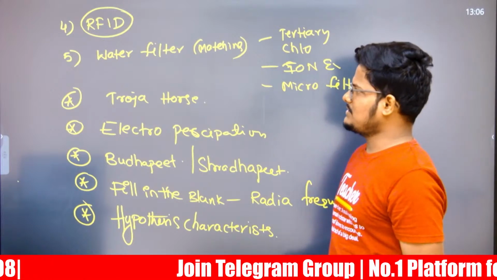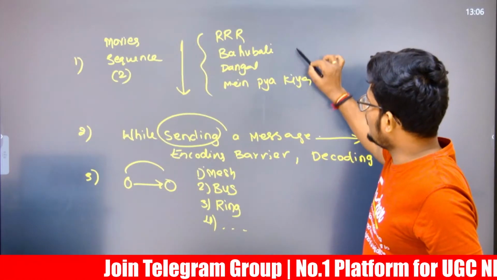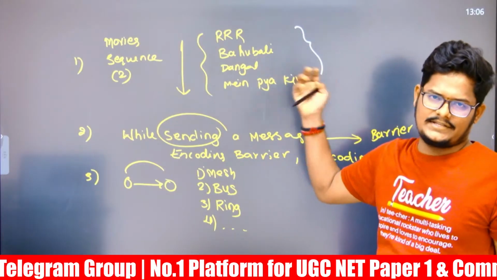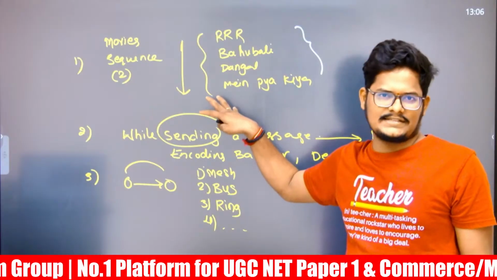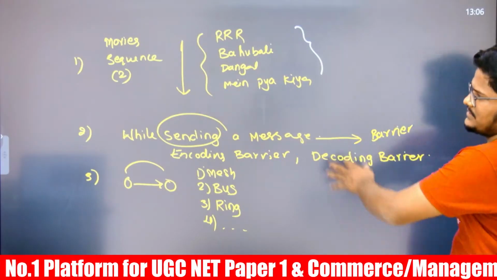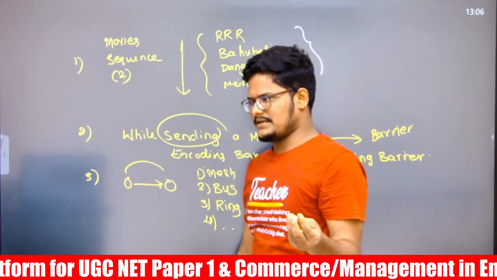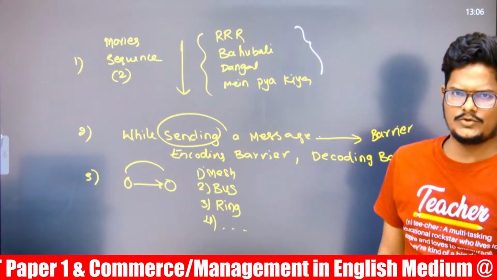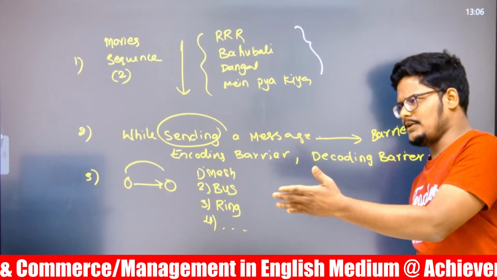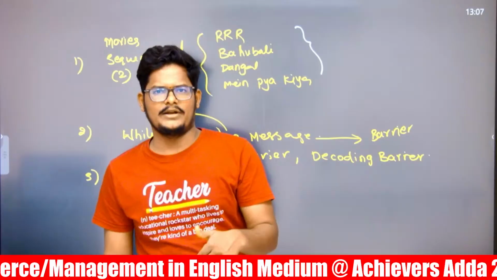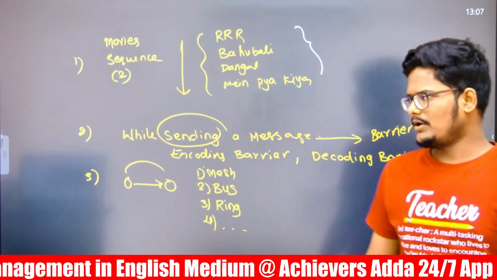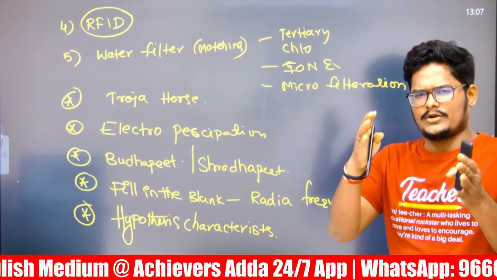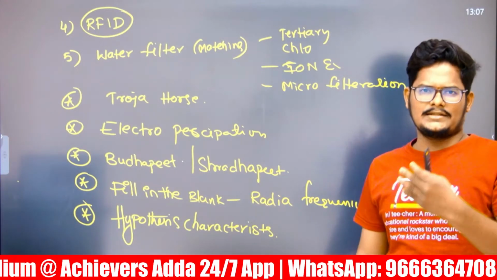Even in the evening, suppose you got movies like RRR, Bahubali, Dangal and Maine Pyar Kiya, these movies they have asked in the sequence of year. So try to search for the years in which they were released. It will take just 30 or 40 seconds to search. Just keep in mind, if it comes in the afternoon shift, it will be helpful to you. Those who are going for the afternoon shift, I think you haven't entered the center yet. I hope it will be at 2 o'clock, and now it is only 1 o'clock. You can look at these basic points and go to the exam, because there is a higher possibility of the same points repeating in the other shifts.